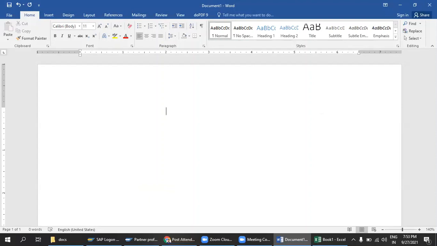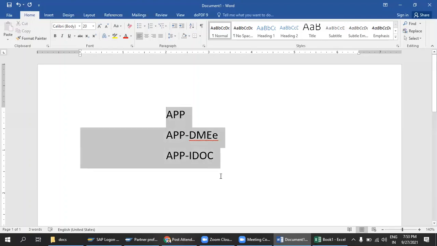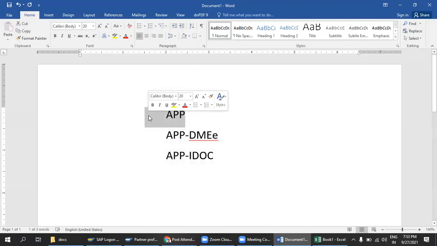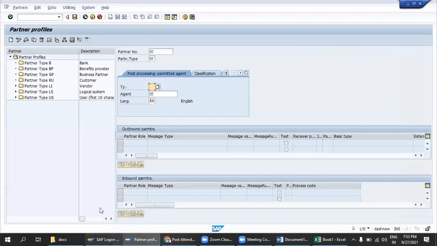Guys, and one more thing, everyone knows about APP. Everyone thinks that we are very expert in APP configuration, but APP configuration means there are three things: APP configuration, APP with DME, and APP with IDOC. If you have done these three things, then only you know the APP configuration style. Don't think that APP configuration means only creation of the FBJP. That is a basic thing, guys.